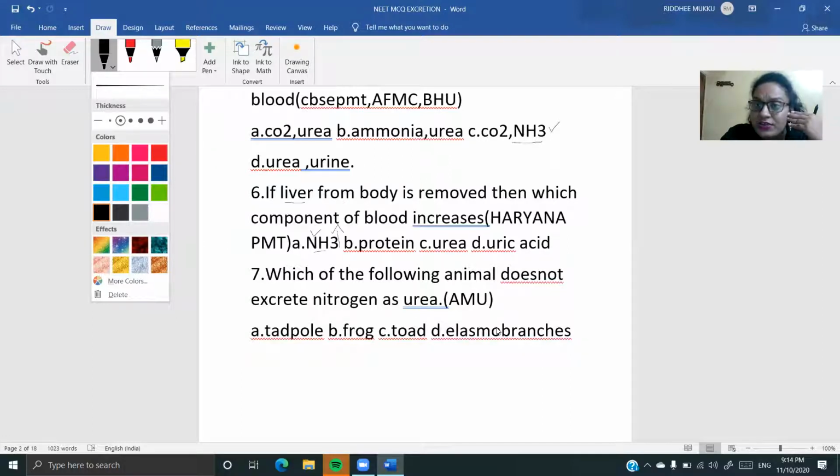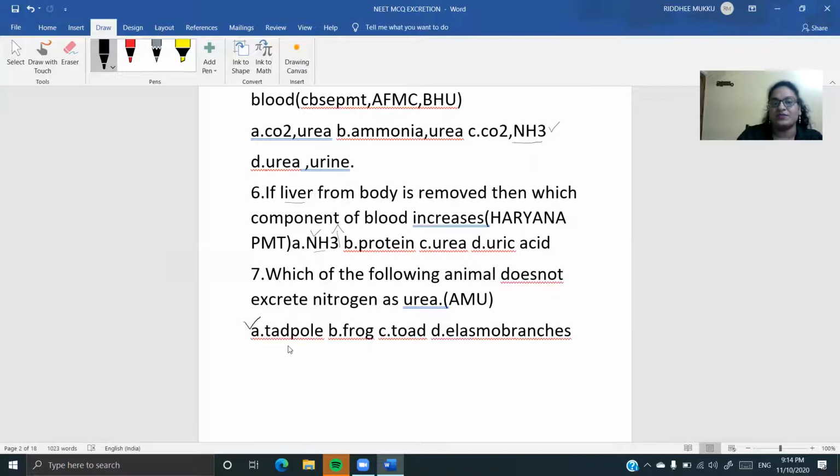These three are ureotelic. What are elasmobranchs? They are the cartilaginous fishes. The tadpole larva is the one which is going to excrete ammonia. So our option is going to be the tadpole larva.